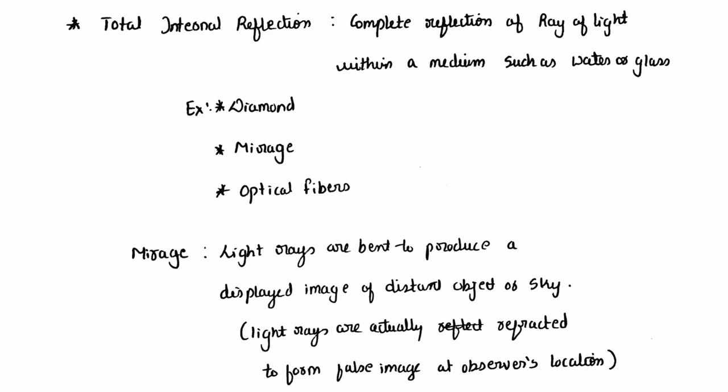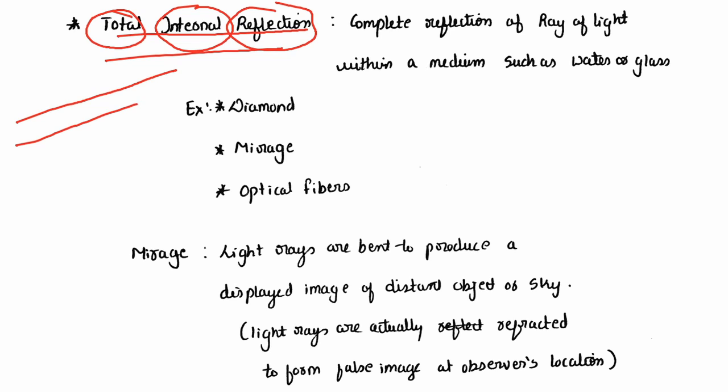Next is total internal reflection. So totally inside it is reflected. You take some medium. If the light falls here, then it is reflected here. Again it is reflected, again it is reflected, like that. Totally inside it is reflecting. That is total internal reflection.